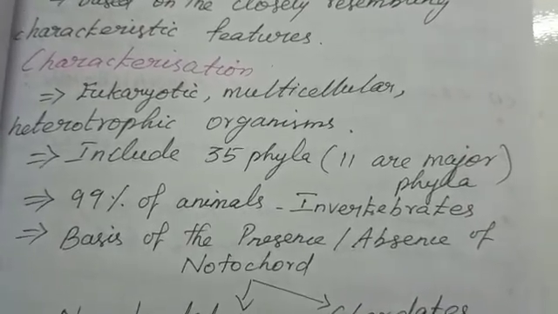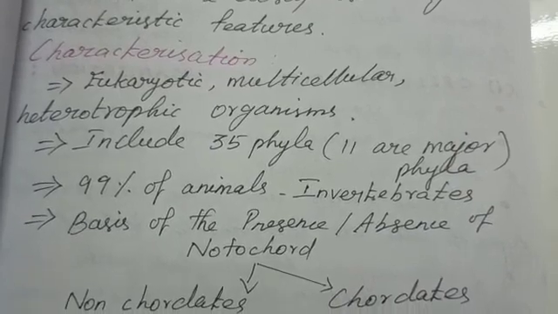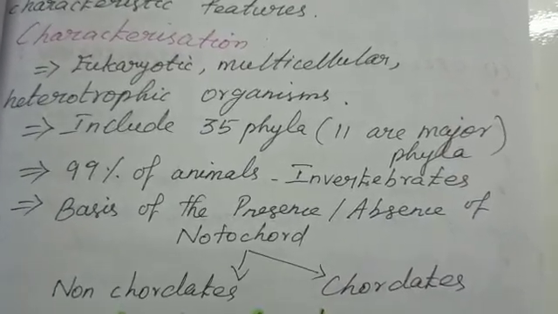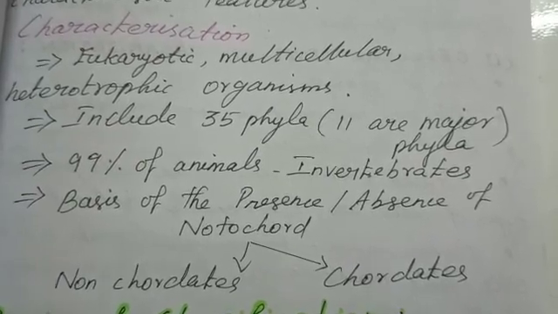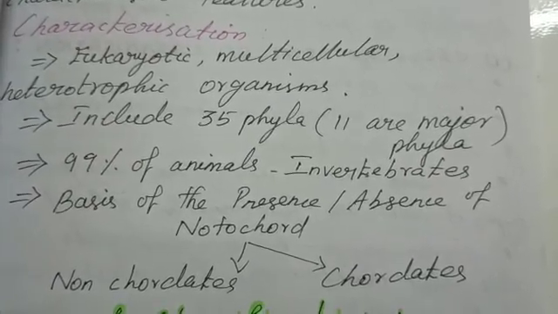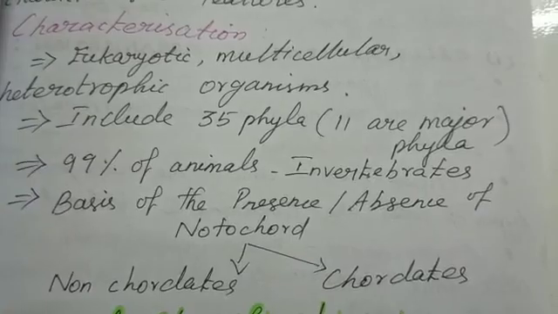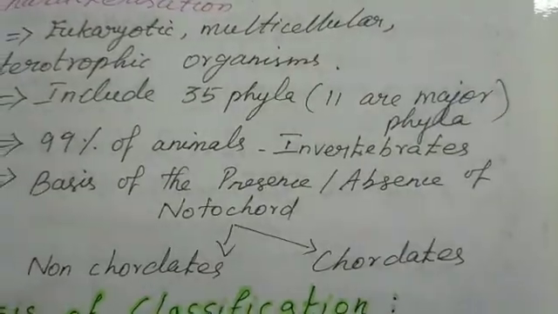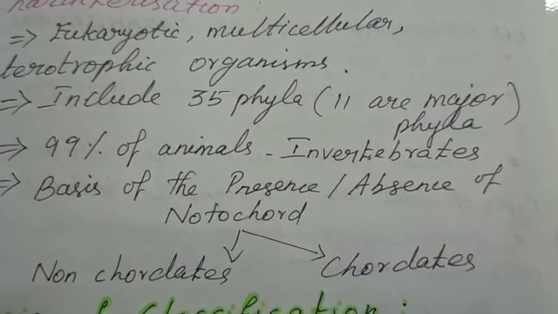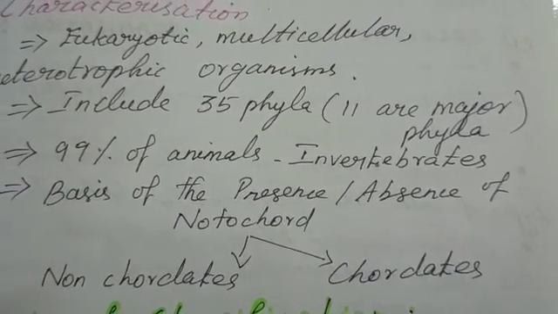You very well know the meaning of these words. So come to the next point. It includes 35 phyla. In that 35, 11 are major phyla. 99% of animals are invertebrates. The remaining are vertebrates. Based on the presence or absence of notochord, they are considered as two types, non-chordates and chordates.